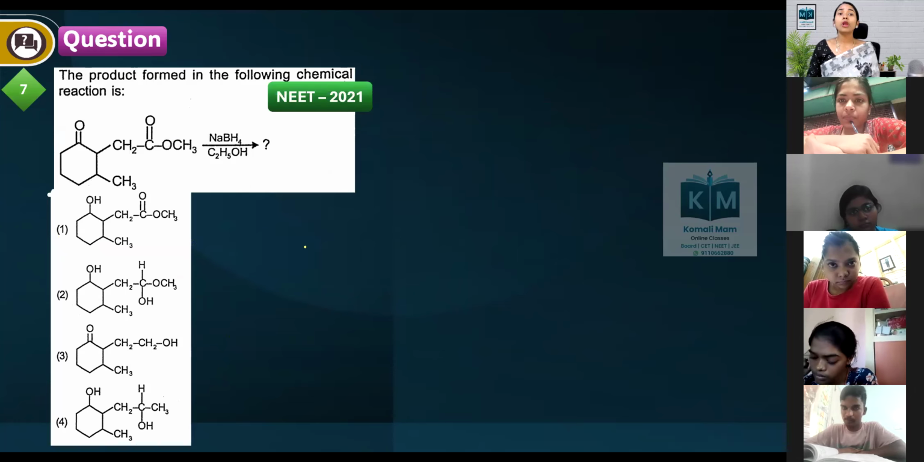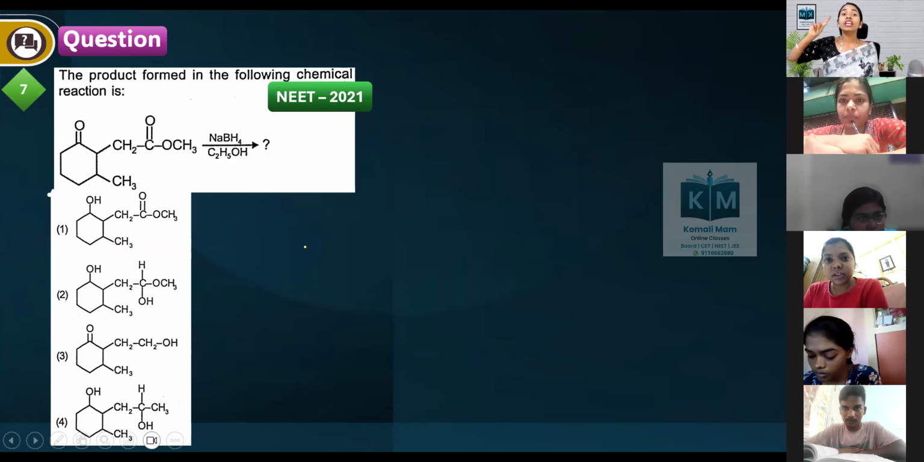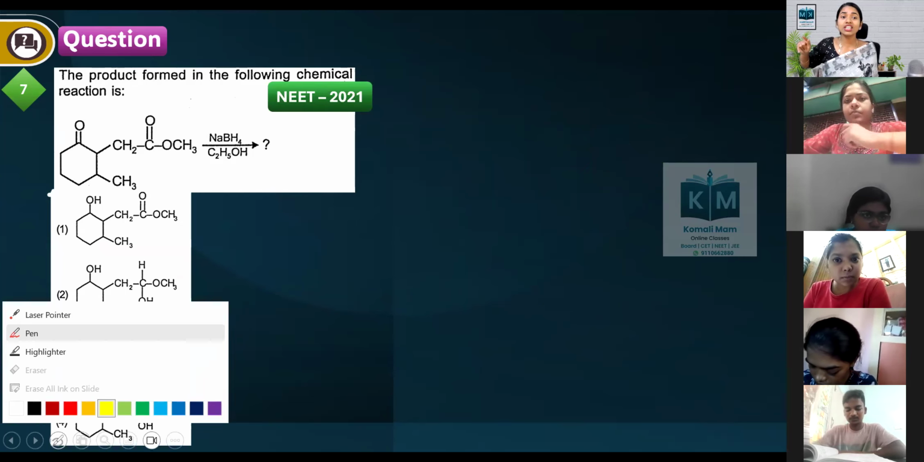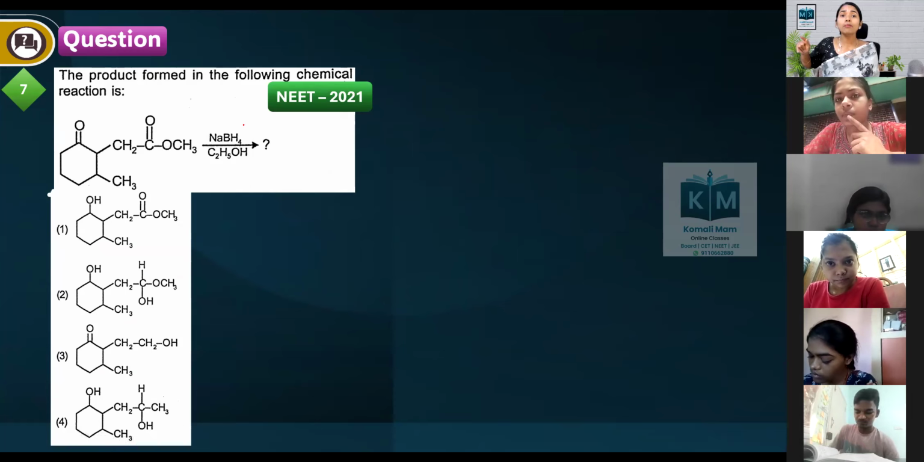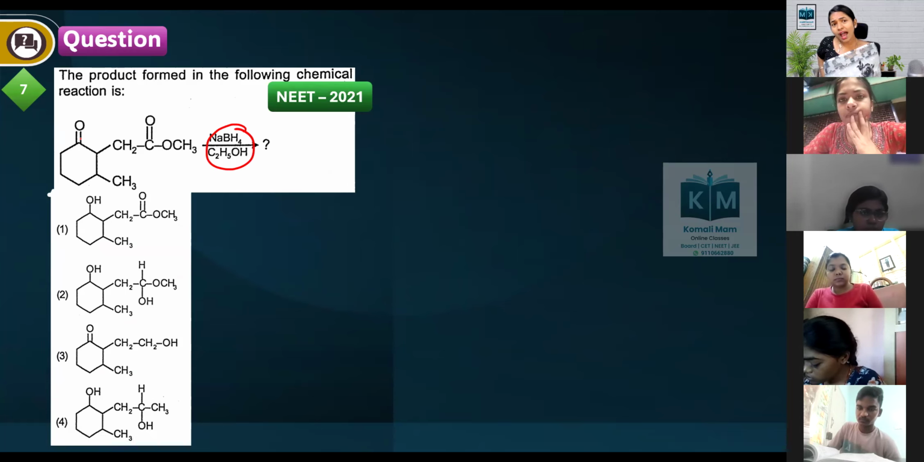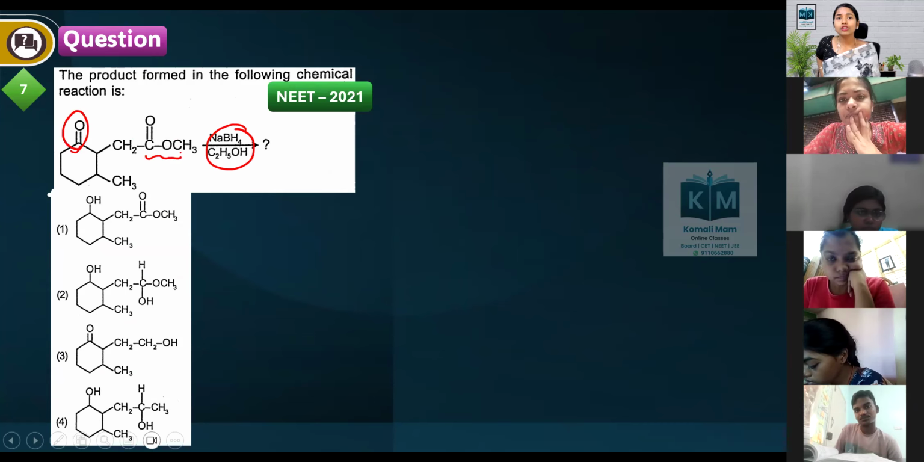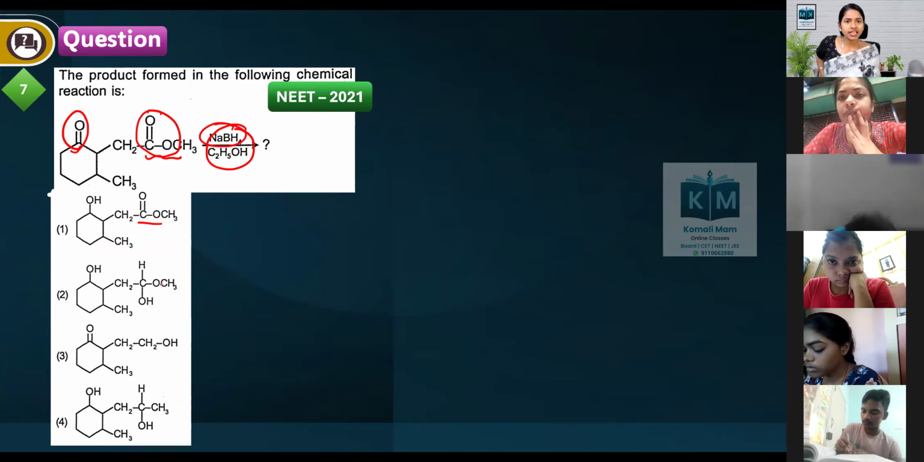Next one. The product formed in the following reaction is. What is the product? When you are treating, see, this reagent is sodium borohydride in ethanol. So you see here, we have a ketone group and an ester linkage. Usually with ketone group and ester linkage, with sodium borohydride, the ester is unaffected. You should not do any changes in the ester. This is no change in ester.